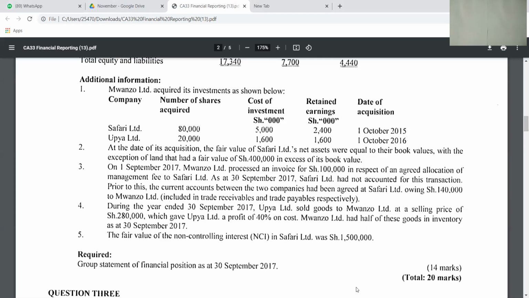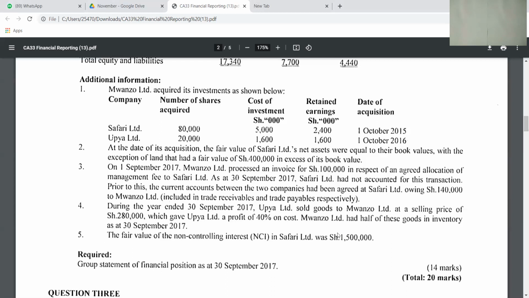But now on the side of Mwanzo, did he resell all of these goods he received by the end of the year? So they say that Mwanzo Limited had a half of these goods in the inventory as of 30 September 2017, which means that Mwanzo never resold the entire goods he received from Upia. So on that scenario, you have to compute the unrealized profit on stock.